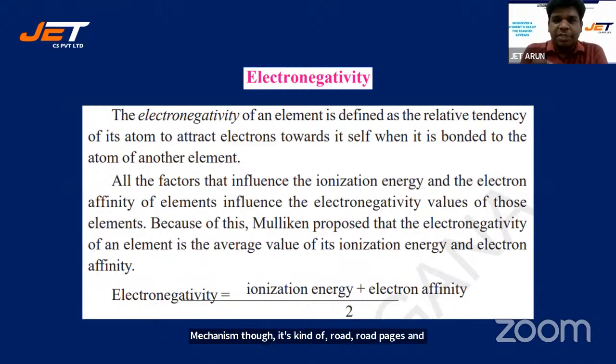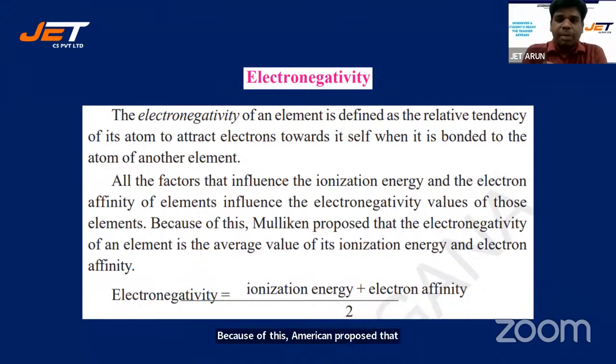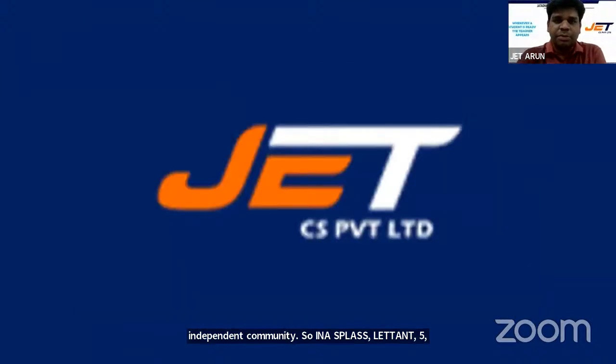All the factors that influence the ionization energy and electron affinity of elements influence the electronegativity value of those elements. Because of this, Mulliken proposed that electronegativity of an element is the average value of the ionization energy and electron affinity. So ionization energy plus electron affinity divided by 2 gives you electronegativity. All right, these are the important points, students.